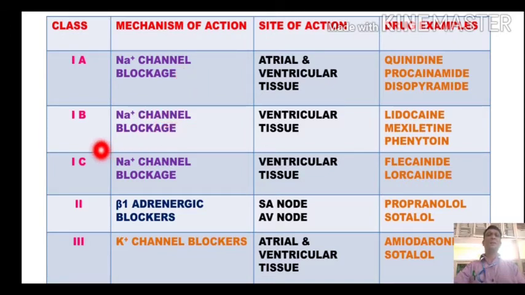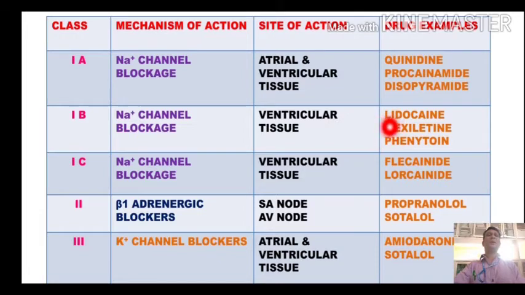The next subtype is class 1B. Once again, this is the sodium channel blocker. The examples include lidocaine, mexiletine and phenytoin. We all know these agents. Lidocaine is a local anesthetic agent and phenytoin is the anti-seizure drug.